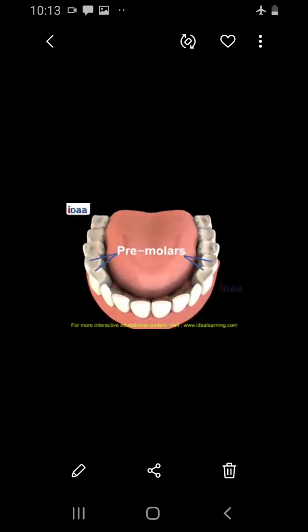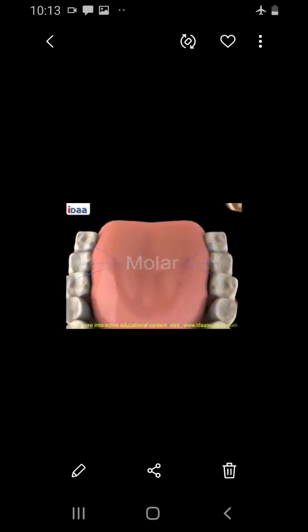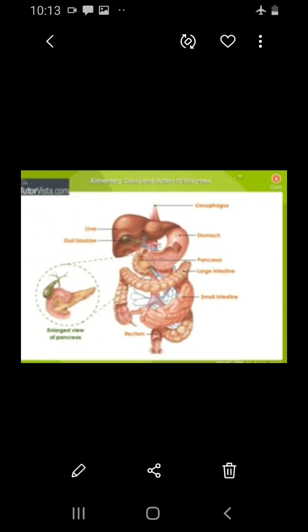Next, let's see about the salivary glands. The salivary glands are present in the mouth cavity. There are three pairs of salivary glands: the parotid gland, sublingual gland and submaxillary gland. The parotid glands are the largest salivary glands, which lie in the cheek, in front of the ears.